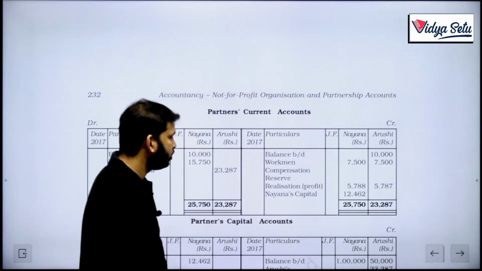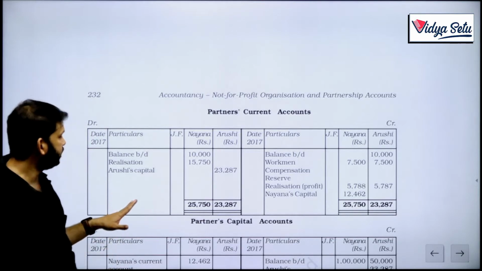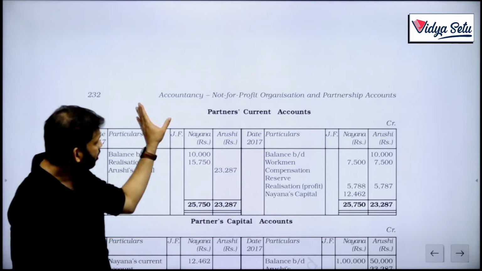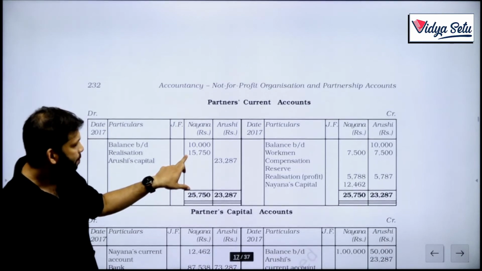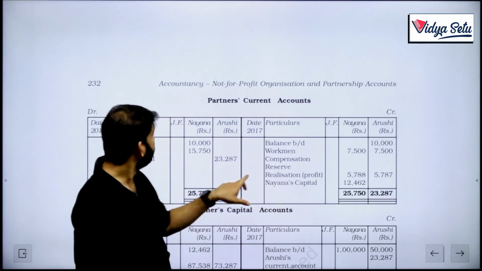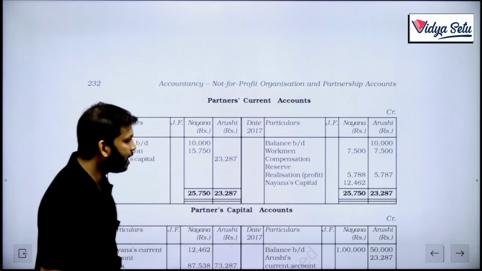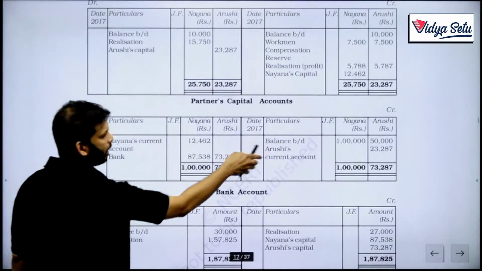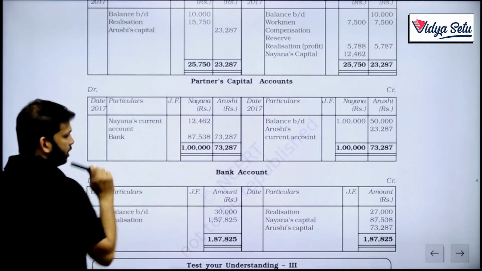Realization profit is transferred here. Nayana's capital has been transferred. Every adjustment has been transferred. Now what is happening in Nayana's account? The balancing figure will go to her capital account, and for Arushi also it goes to the capital account, but Nayana has a debit balance. So in their capital balances, balance brought down is whatever they are getting in the current account.